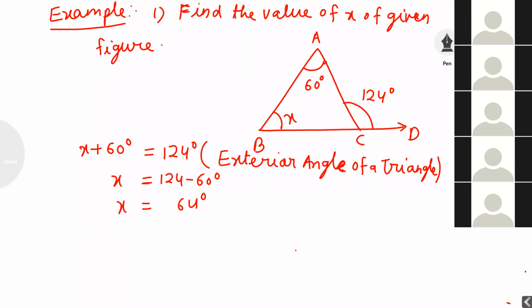Students, this property is a very famous property. With the help of this property, we will solve many questions. Note down. Example 2.